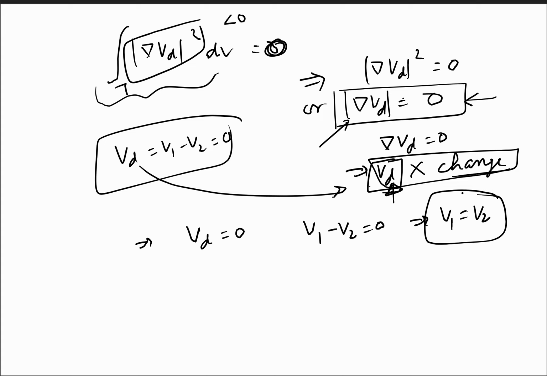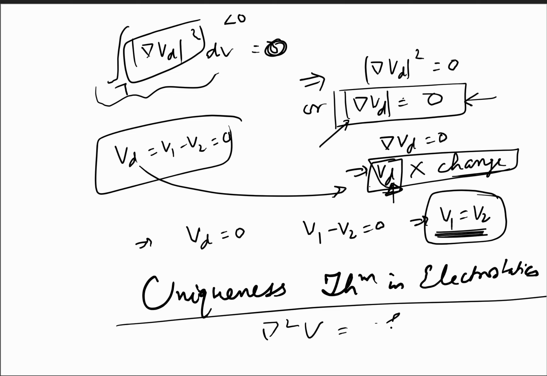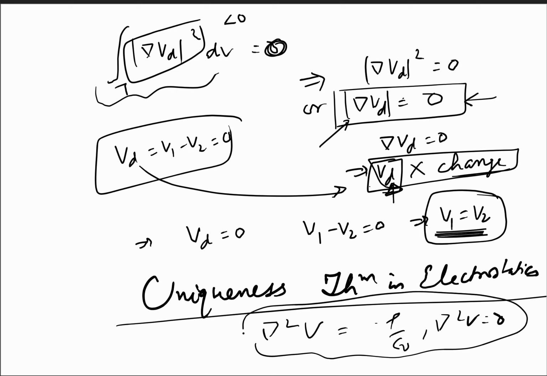So we have shown that this is the only one possible solution, and there cannot be more than one solution which will satisfy the Poisson's or the Laplace equation and the given boundary conditions. So hence we have proved the uniqueness theorem in electrostatics. And of course it is valid in other phenomena where we have equations of the form of Poisson's equation or the Laplace equation. There will be so many other phenomena where we will find similar equations, and as Feynman has said, similar equations have similar solutions. So this uniqueness theorem is going to be followed everywhere in such cases also.